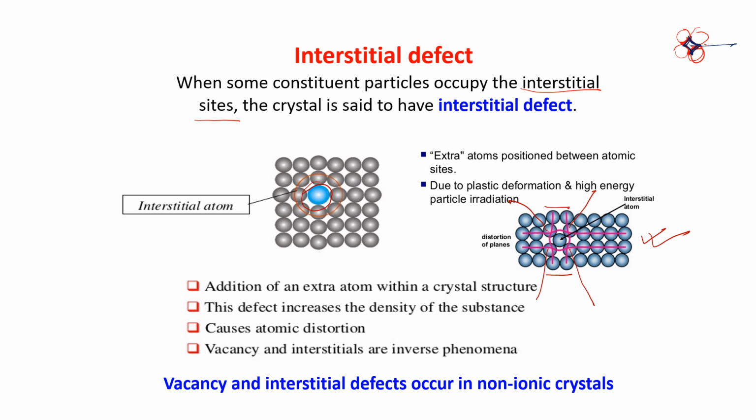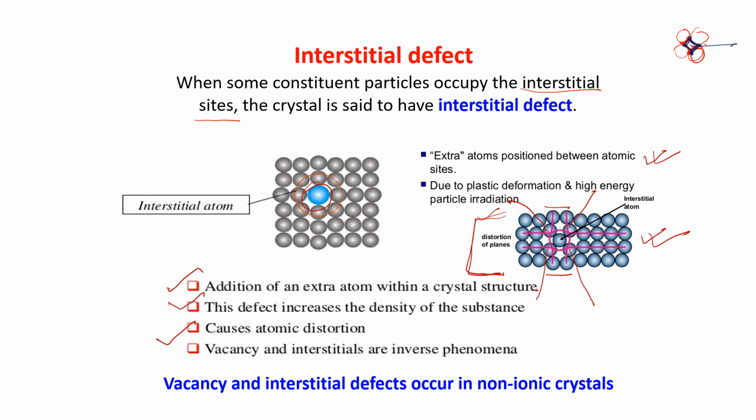So, this extra atom position between atomic sites arises due to plastic deformation and high energy particle irradiation. That means this is a deformed shape. Now, addition of an extra atom within a crystal structure increases the density of the substance, because one extra atom is coming here. It causes atomic distortion.